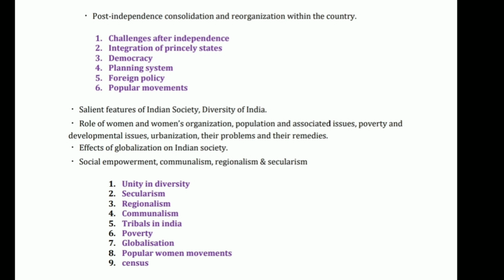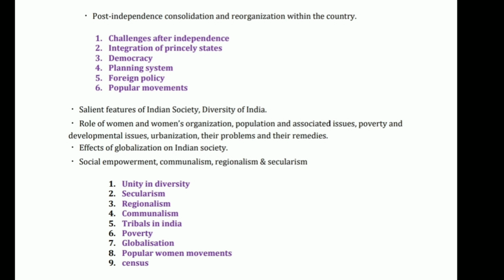So the next thing is secularism. Here in secularism we will learn the difference between secularism and secularization, and we will also see the Western and Indian concepts of secularism, and we will see major types of processes for the secularization of the country. So the next thing is regionalism. In this we will see what are the types and effects of regionalism in our society, and we will also see the strategies to tackle regionalism.